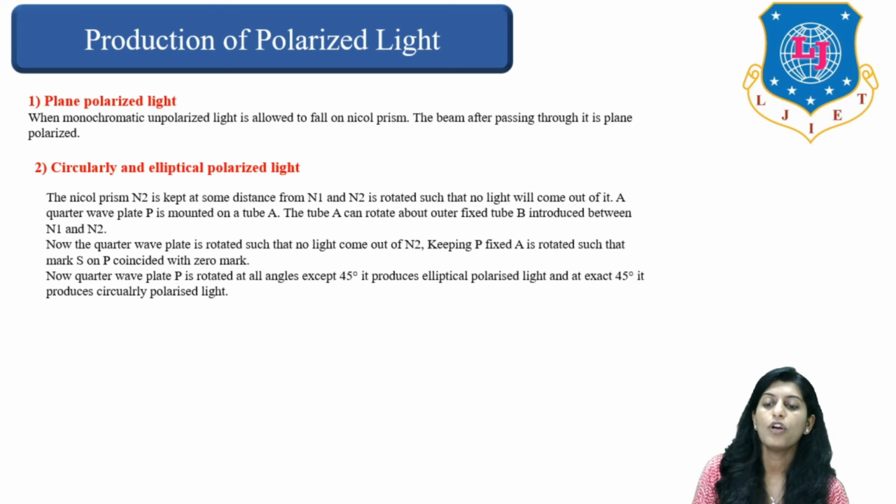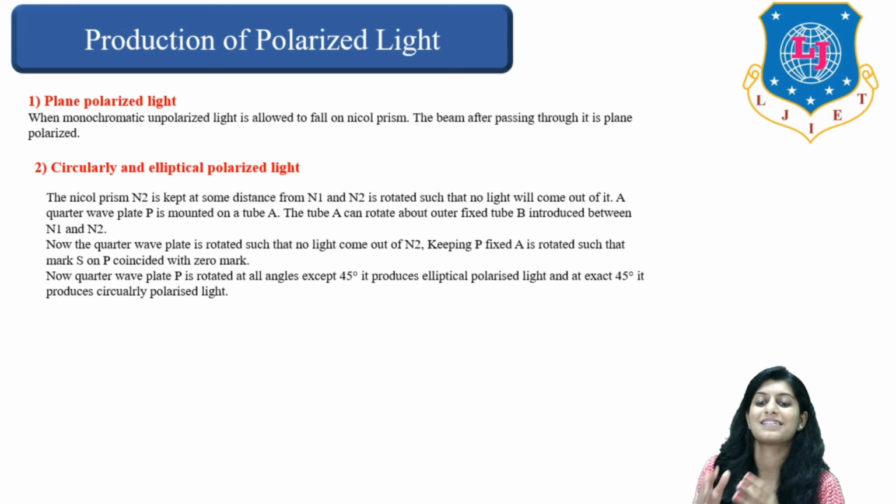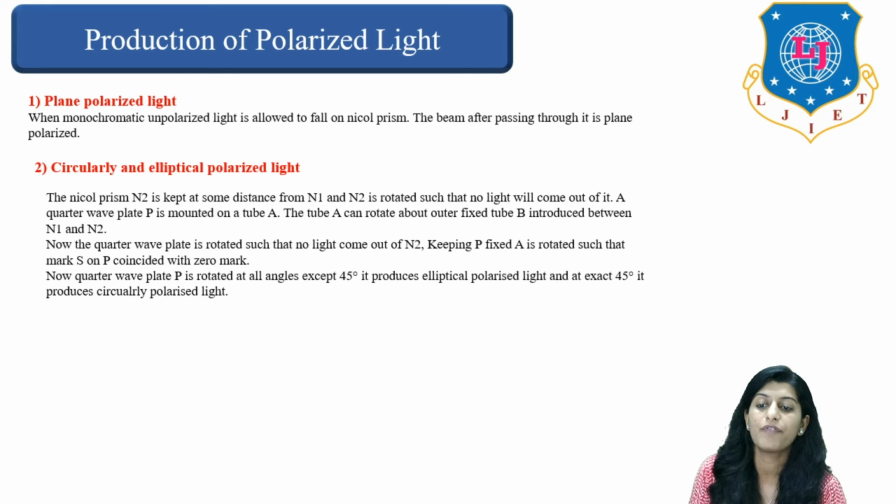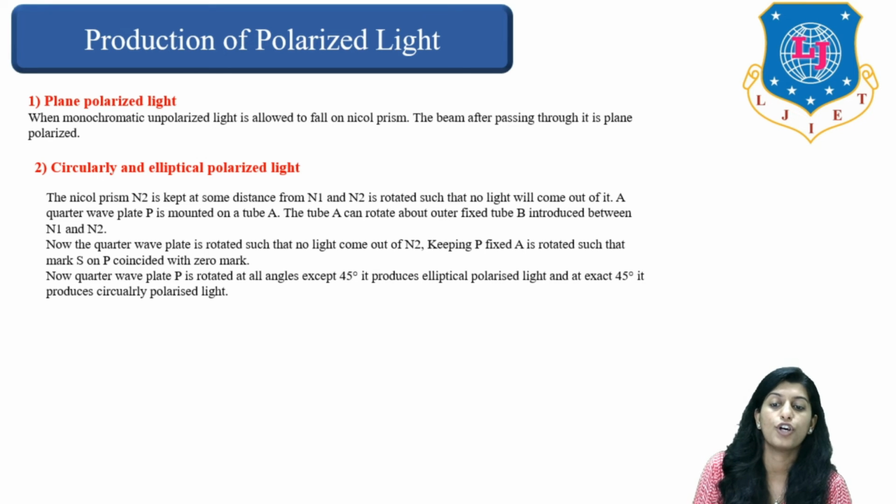And when the Nicol prism is kept at some distance from N1 and N2 and rotated such that no light comes out of it, a quarter wave plate is mounted on a tube. The tube will then rotate about the outer fixed tube introduced between N1 and N2.